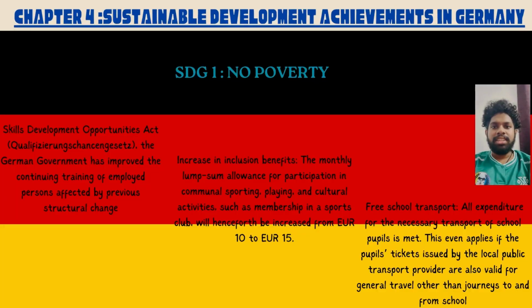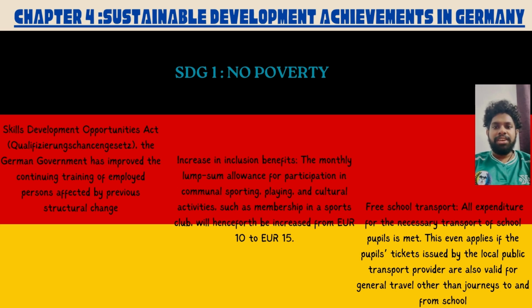So, what are the sustainable development achievements done by Germany? Let's see what they've done based on the first SDG, which is no poverty. First and foremost, an increase in inclusion benefits. The monthly lump sum allowance for participation in communal sporting, playing, and cultural activities such as membership in a sports club will henceforth be increased from 10 euros to 15 euros.